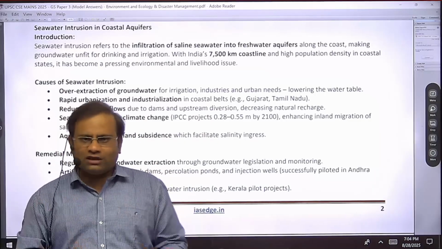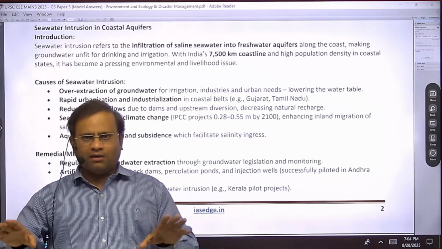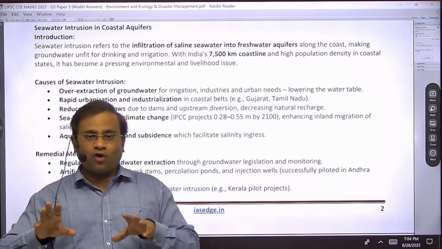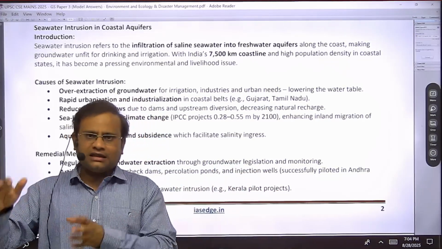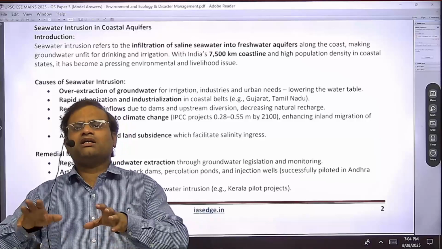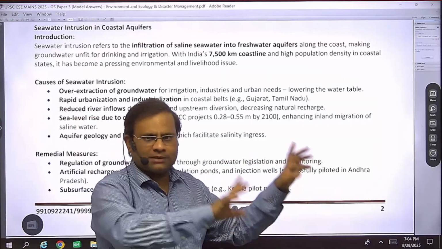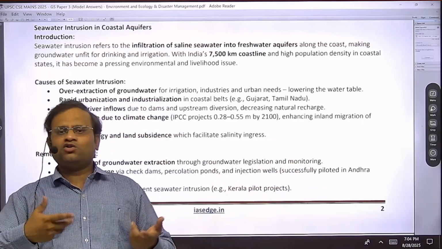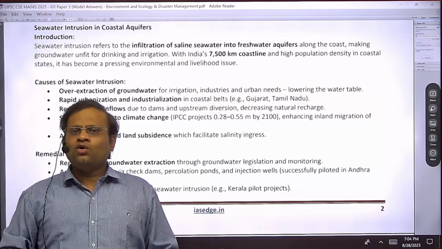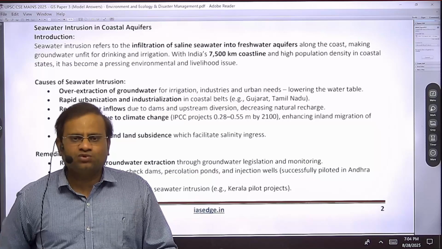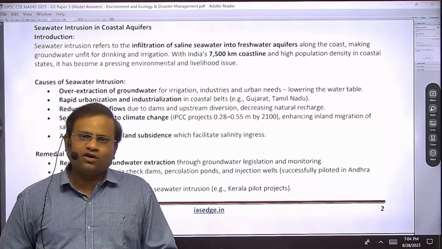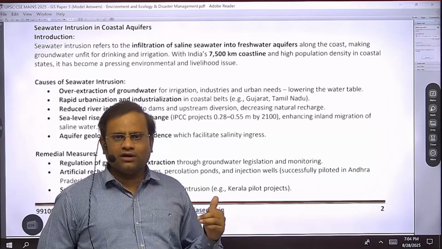So as the river is lost, if some water comes into the city of Mumbai, how will it drain into the sea? Earlier this Mithi river took the water from the Mumbai region and drained it into the Arabian Sea. But now you have taken up the river, so we can expect that there would be more water logging as compared to the previous situation, and this water logging creates salt intrusion as well.